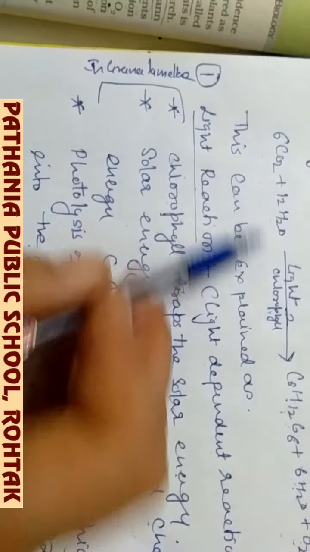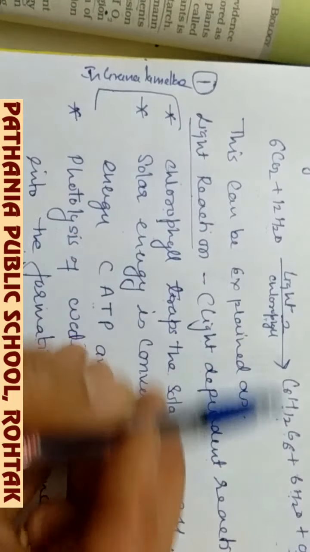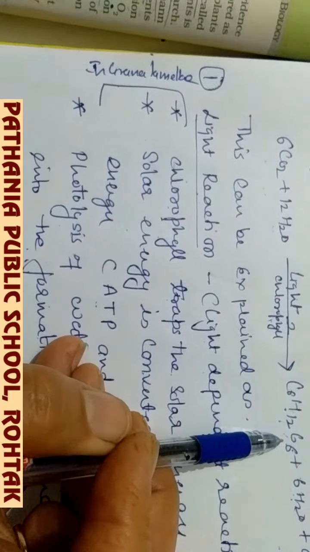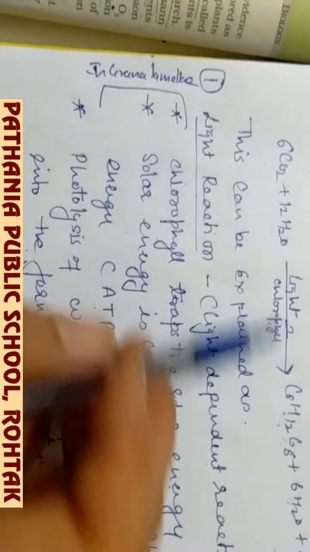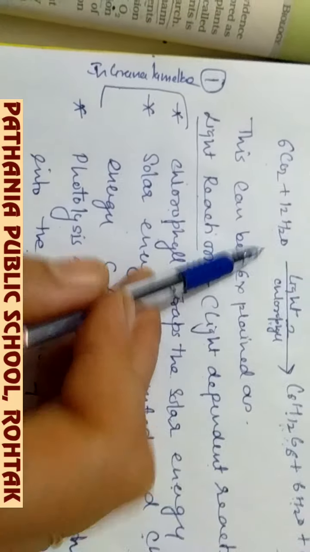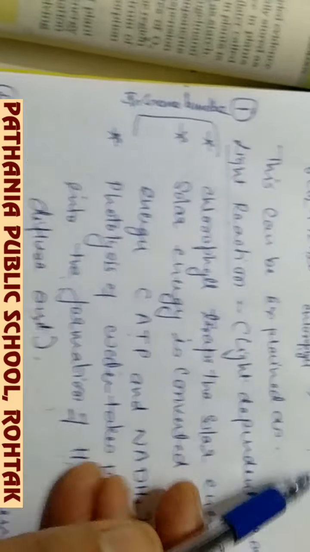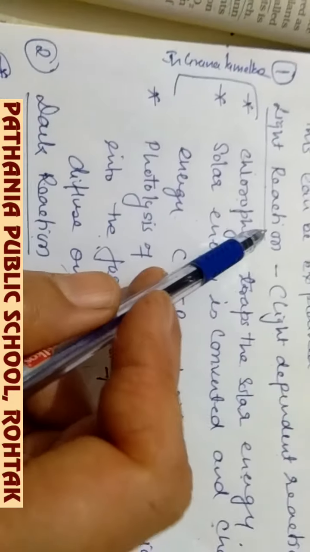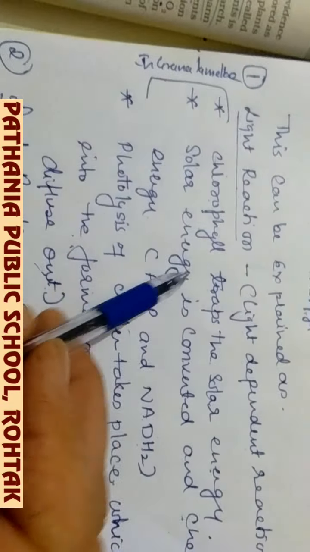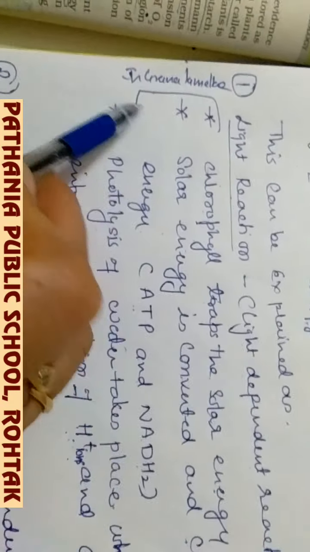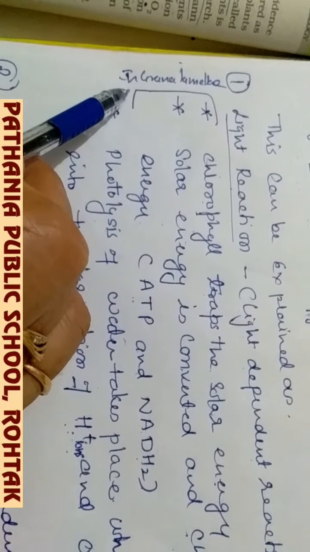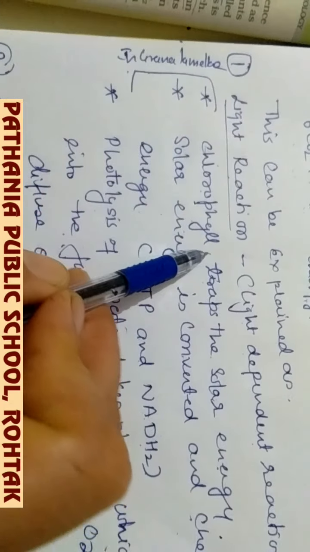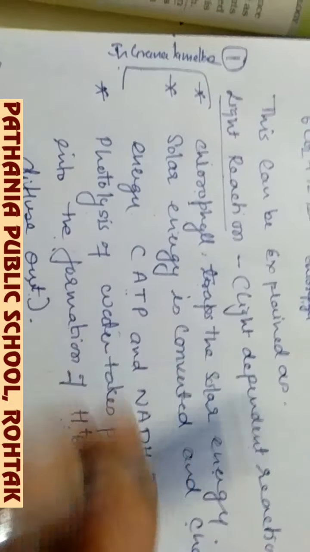Now this whole process of photosynthesis can be divided into the light reaction and dark reaction, because it is a multi-step process. All the metabolites which are being formed do not form in one step; it is taking place in many steps, and various metabolites are formed in this. So all those steps can be further divided as light reaction and dark reaction.